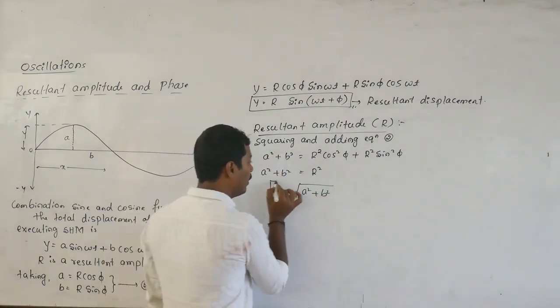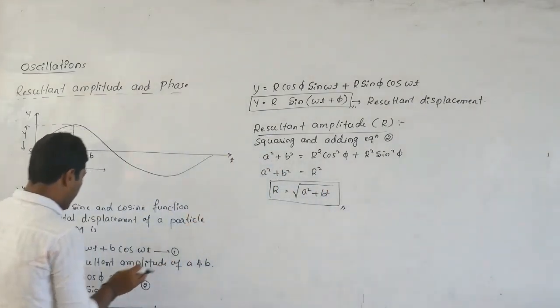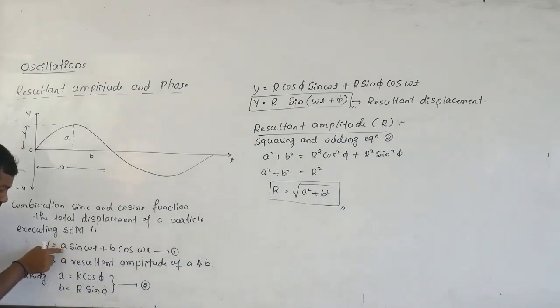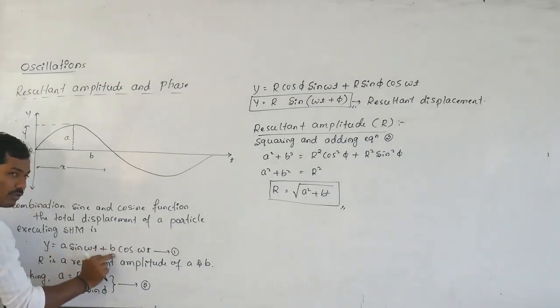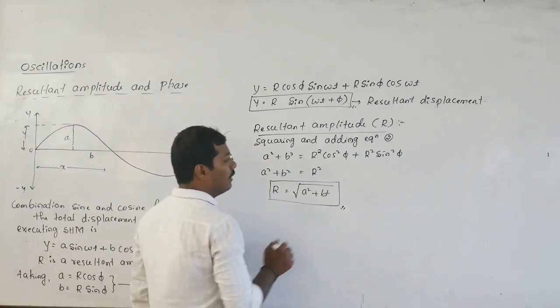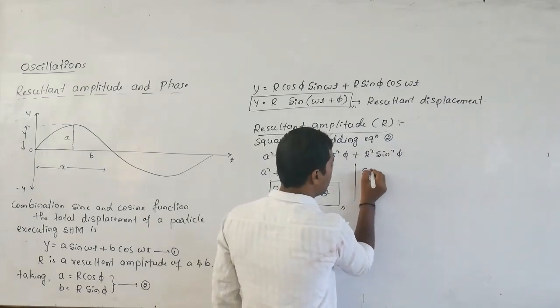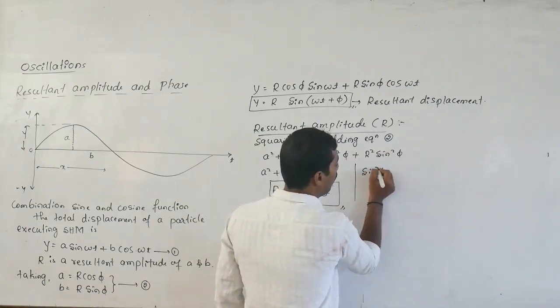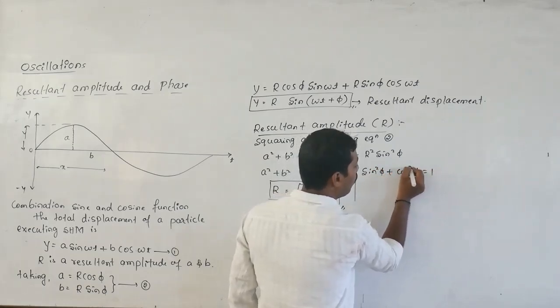See here, this A and B are in the equation: the first term is A and this is B. A square plus B square is the resultant amplitude, square root of that. I wrote the reference form: sin square phi plus cos square phi is equal to 1.